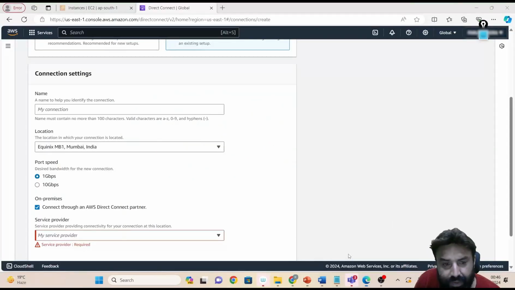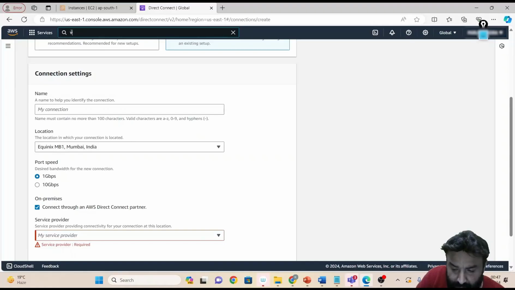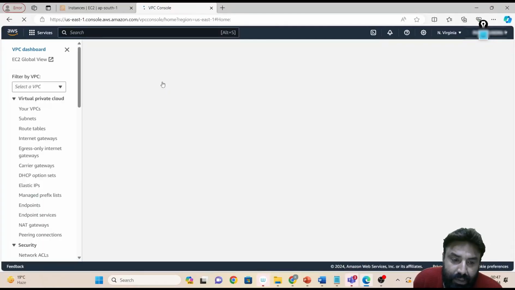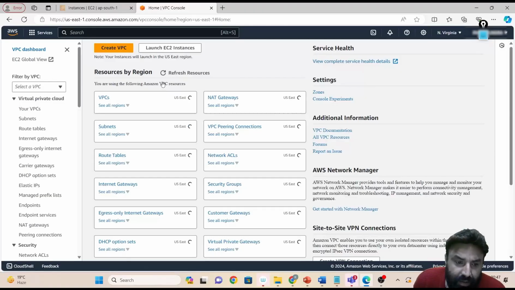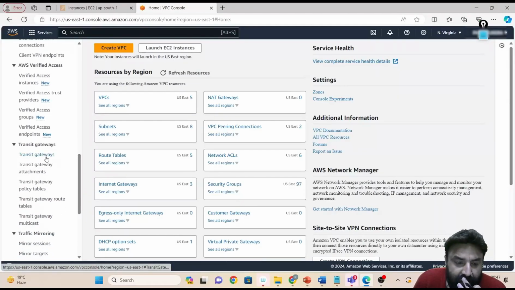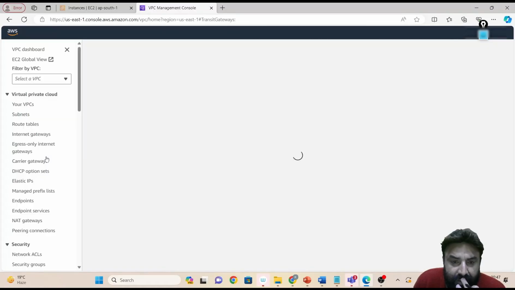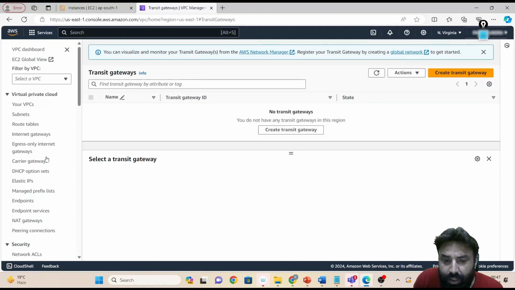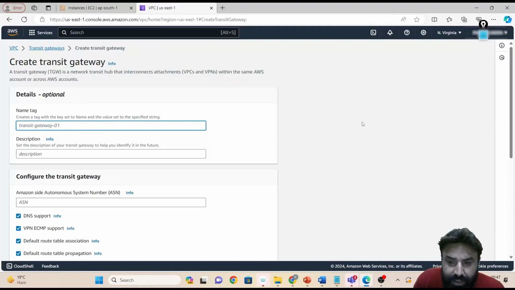Now let me show you. You will find transit gateway in the VPC section only. When you go to the VPC menu and scroll down, what do you have? Transit gateway. When you click on transit gateway, there is no transit gateway lab. In Solutions Architect, it is in advanced architect. Do not get confused with it. You can click on create transit gateway, give a transit gateway name, and create it.